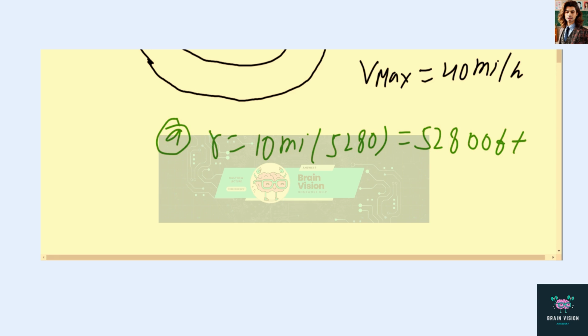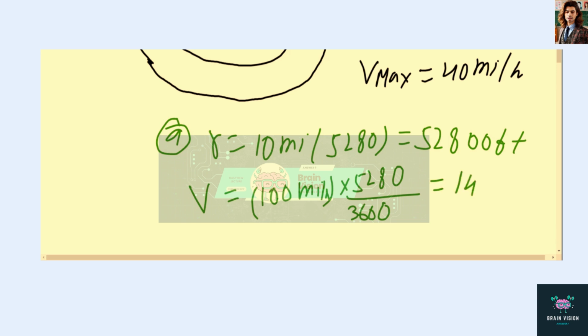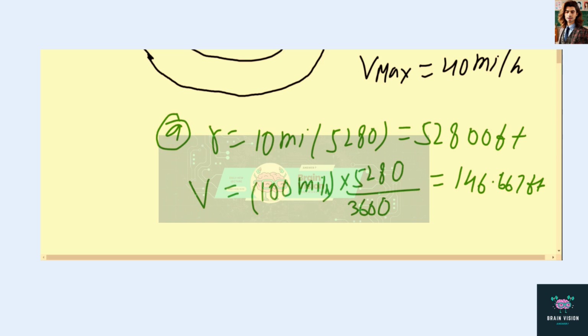And we know that velocity v max, which is 100 miles per hour, we multiply by 5280 to convert to feet and divide by 3600 to convert into seconds. So this is the way we convert it, and it becomes 146.667 after the calculation.